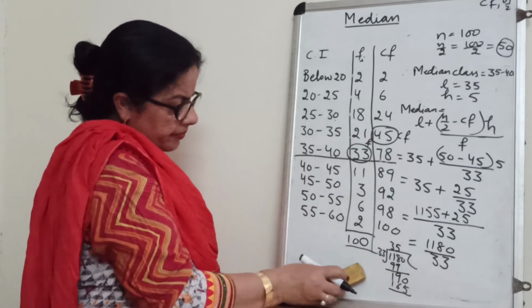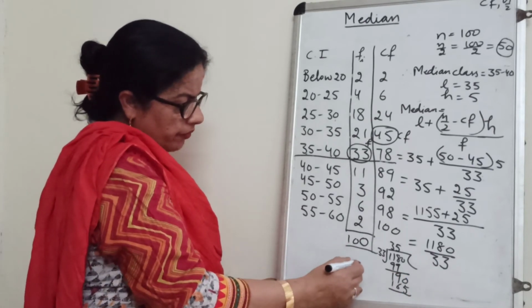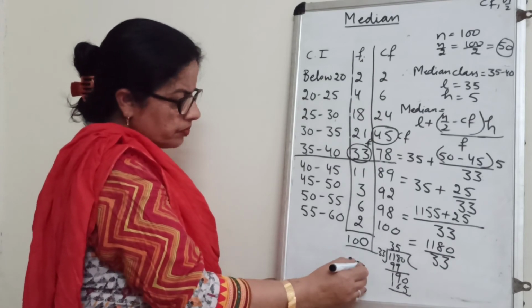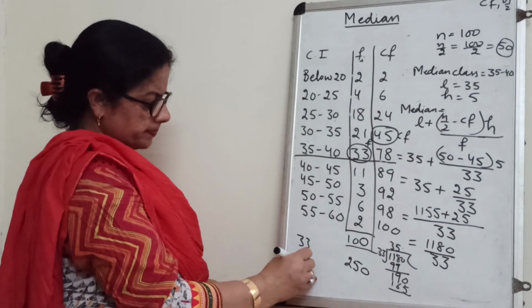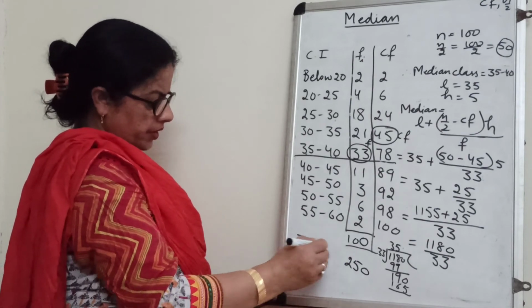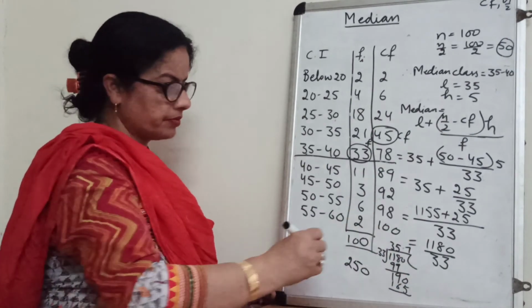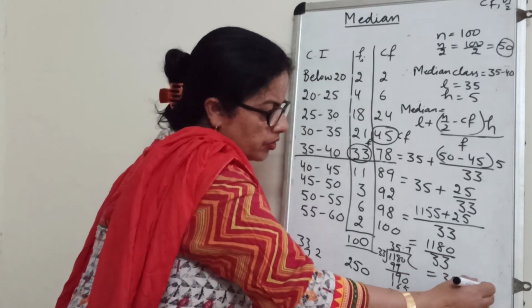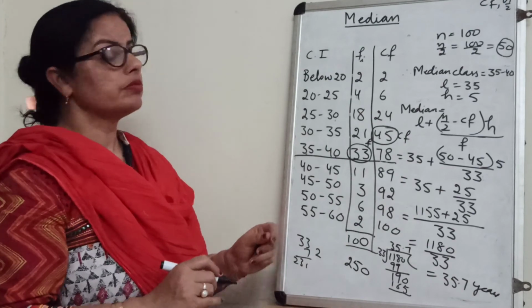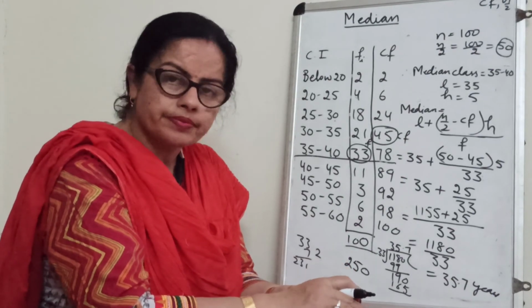And now subtract, what will you get? 10 minus 5, 5, 8 minus 6, 2, decimal here. If you take it up to one decimal place, it will come to 35.7. So we will write 35.7 years, because this sum was related to median age. Okay, thank you.